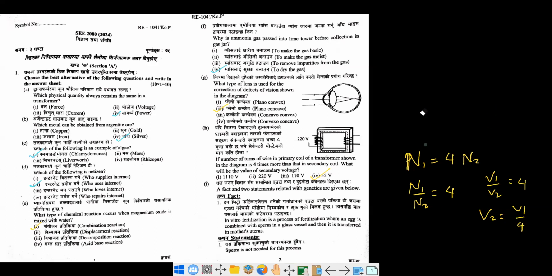There are 2 facts given, and the reasons are also mentioned in there. Okay, so based on that we have to figure out the answer. Okay, so let us see the first fact. In vitro fertilization process, the egg is combined with the sperm in a glass vessel and then transferred into the mother. So this is completely correct. So in IVF process, only the zygote and few multiplication of cell will be carried in the artificial medium, then it will be directly transferred to the womb of the mother. So this is fully correct. There is no issue in this